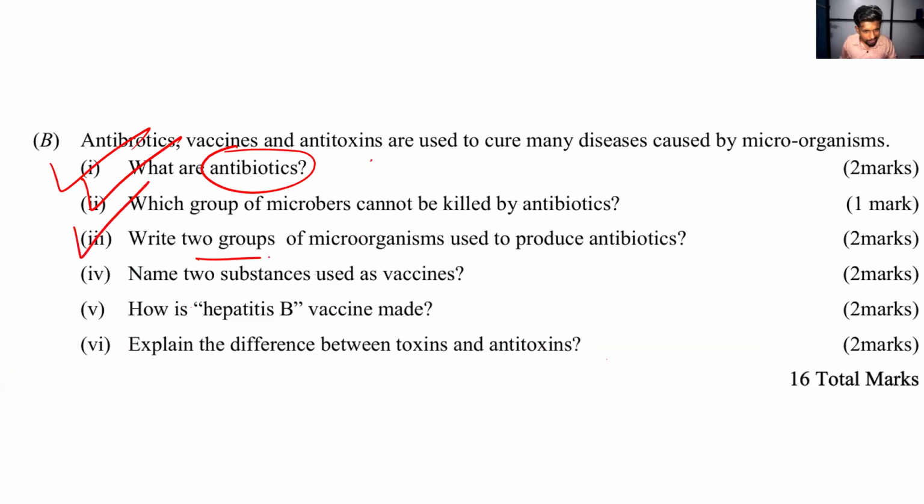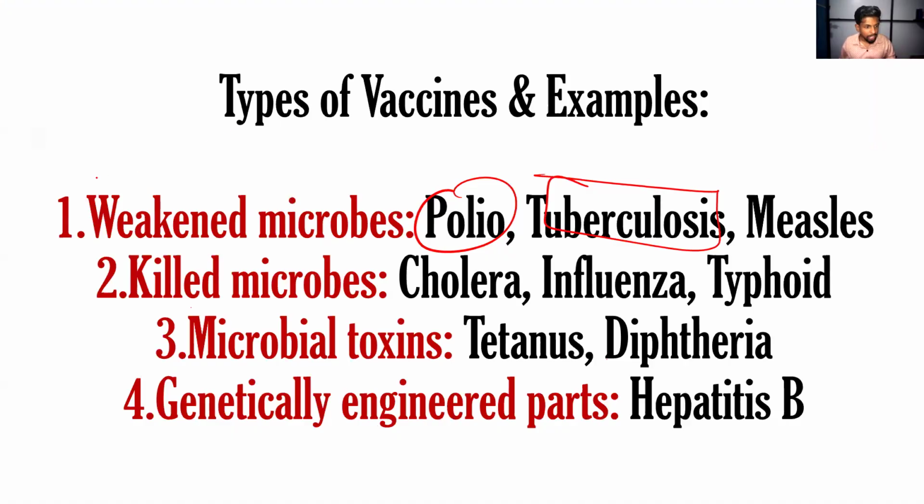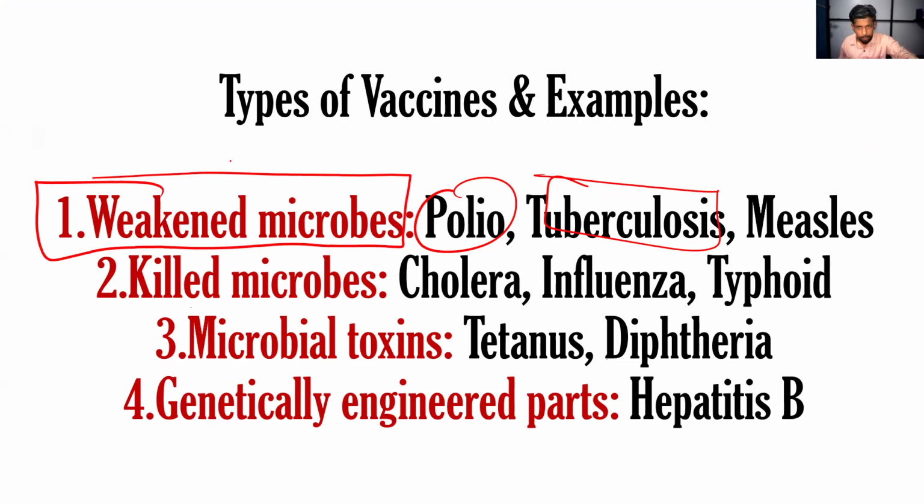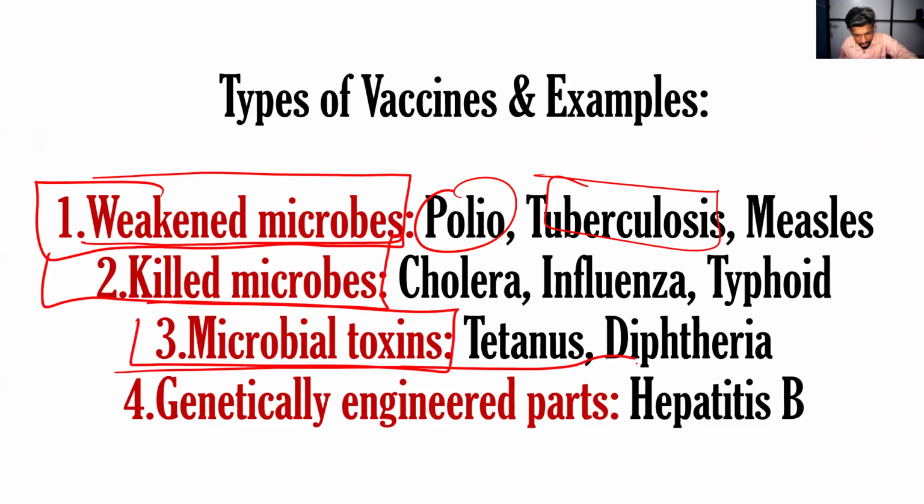Name two substances that are used as vaccines. Here, weakened microorganisms can be used as a vaccine. One I explained, even we can insert the killed microorganisms. Second example, third example, and fourth example. We can use these four types as a vaccine. Killed or weakened. We can write only these two things. I think you may have an idea regarding the weakened and killed.